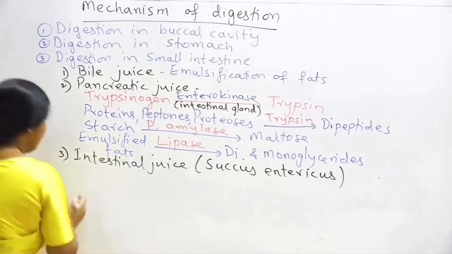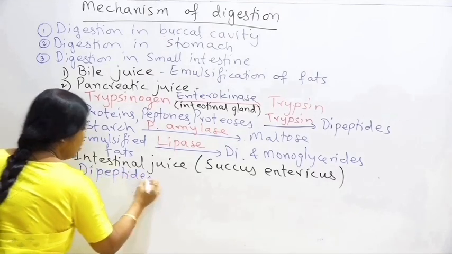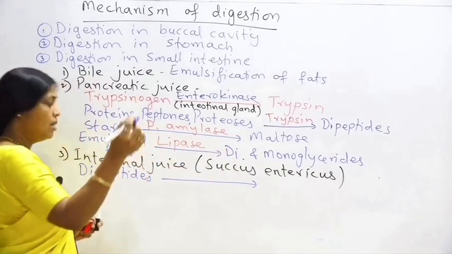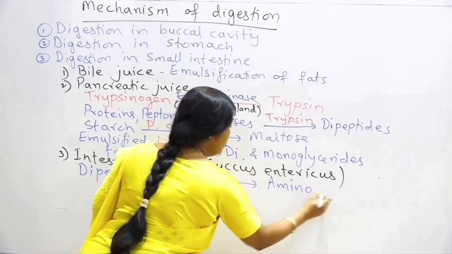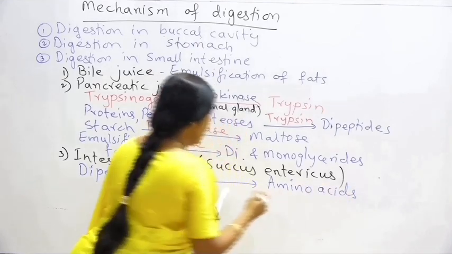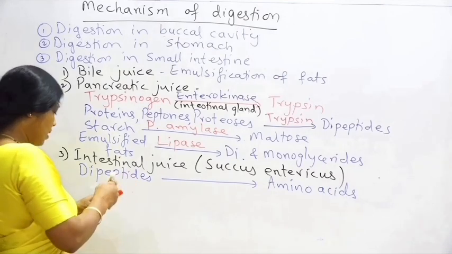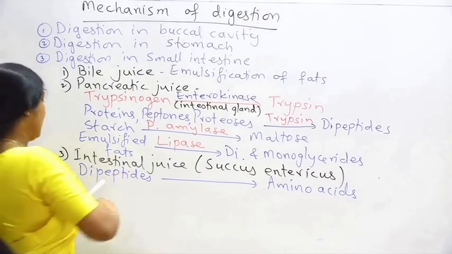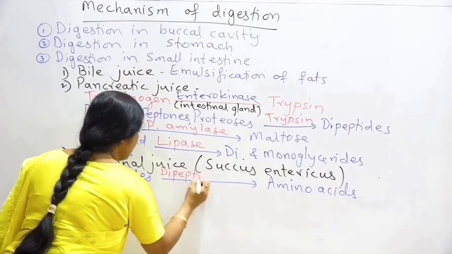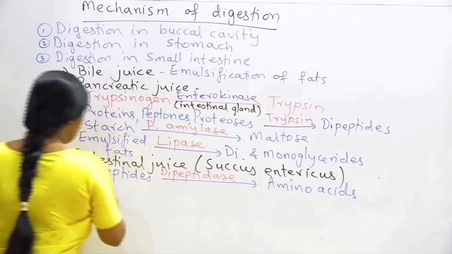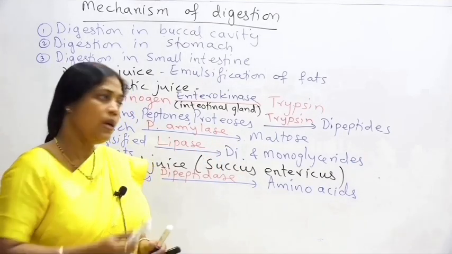So you will find that the final digestion takes place, and finally the dipeptides will get converted into amino acids, and this takes place in the presence of an enzyme present in the intestinal juice called as dipeptidase. So that is dipeptidase, which will convert the dipeptides into the final end product of the proteins, that is amino acid.